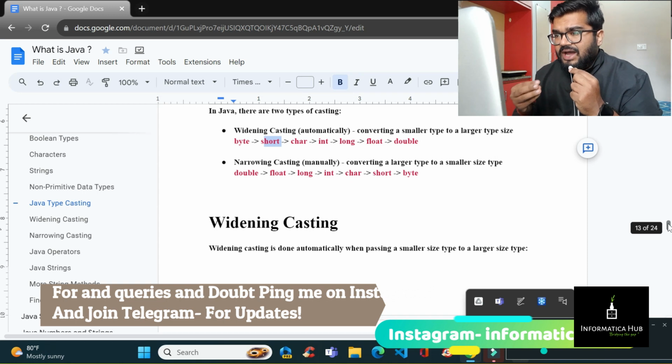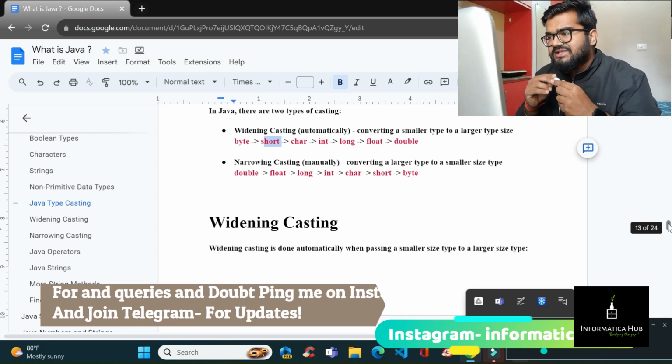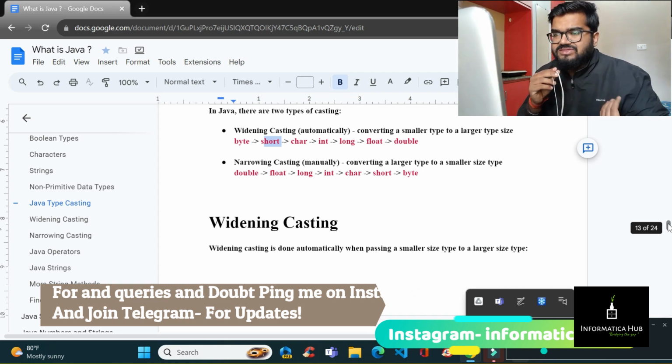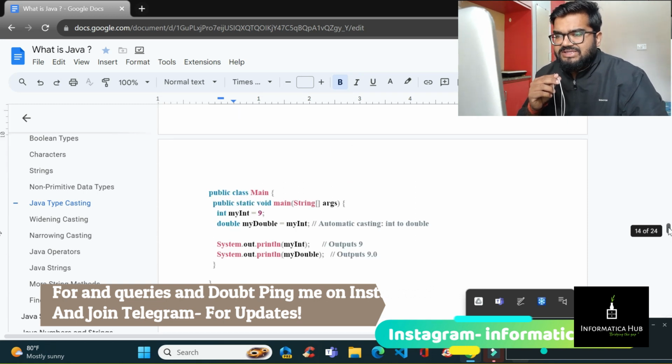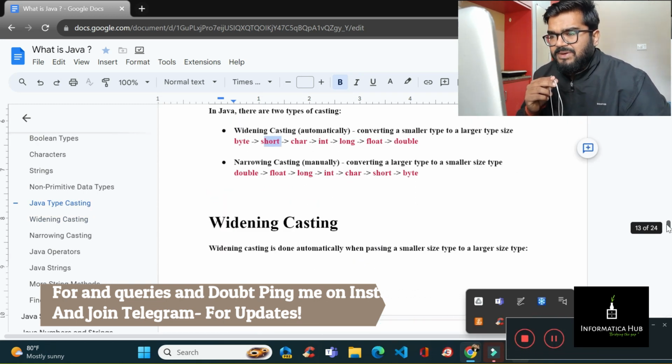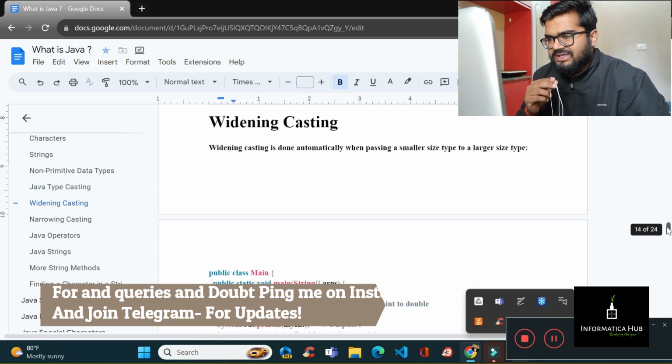So you should know the difference. Whenever you are converting one primitive data type to another primitive data type, if you are moving from a smaller type to a larger type, then it is widening casting, and if you are moving from a larger type to a smaller type, then it's narrowing casting. So let's talk about widening casting. Widening casting is done automatically when passing a smaller type to a larger size type.